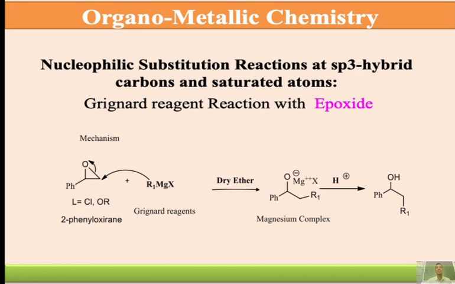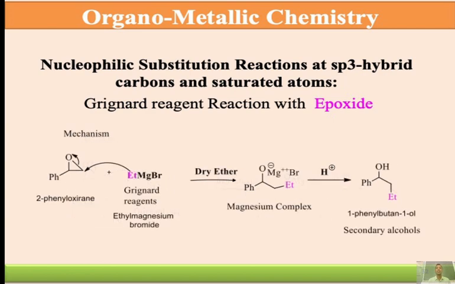Then we react with Grignard's reagent in the presence of dry ether. We attack here, the ring opens, and the oxygen gets a negative charge with magnesium, and we add one more alkyl group here, R1 and R dash. It is a magnesium complex followed by hydrolysis and converts into the alcohol.